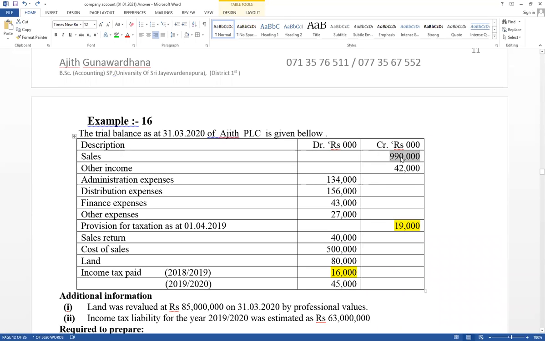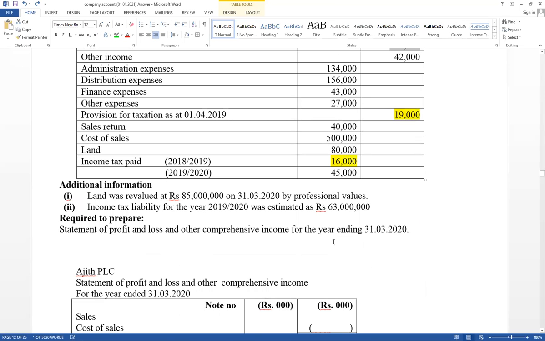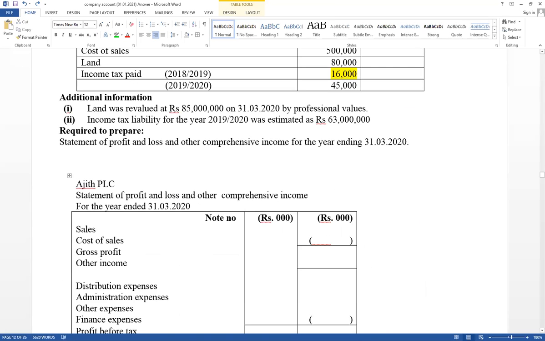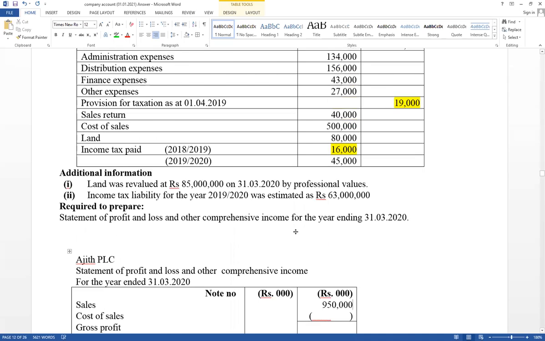Therefore, value equals 950,000. That is the value that should be included in the income statement. 950,000 as sales. Think about here, it cannot be disclosed separately. Net value should be included directly after deducting sales return.